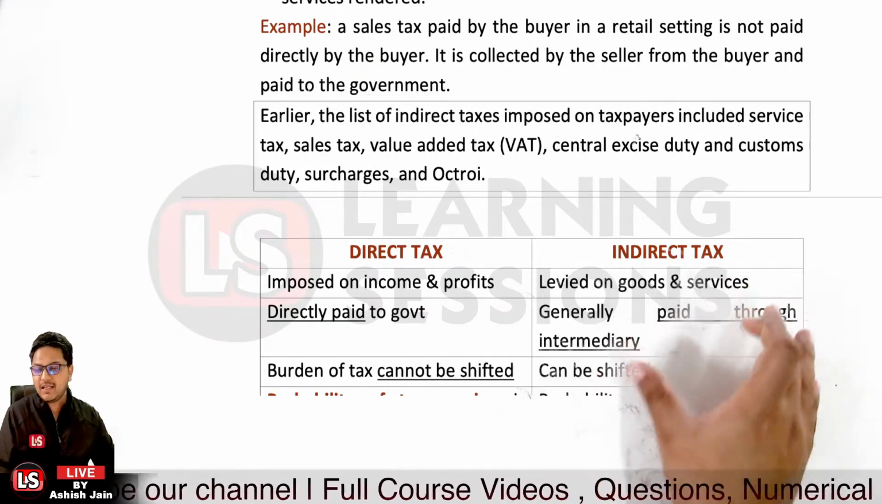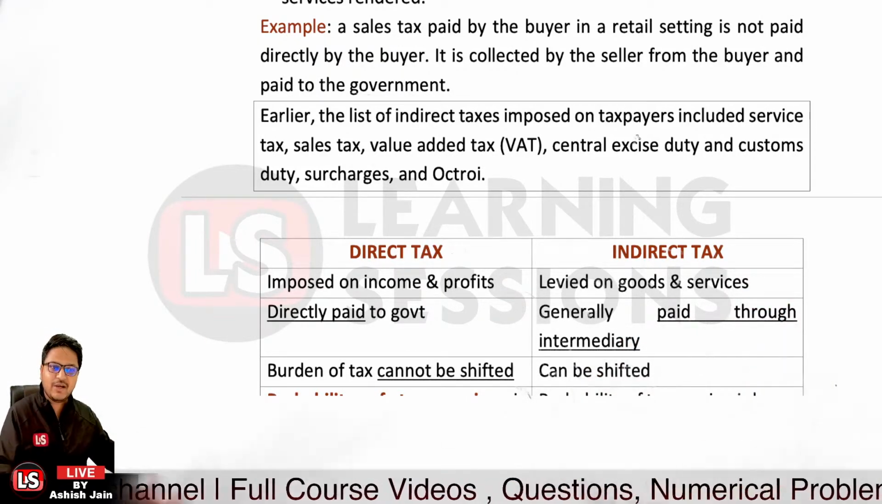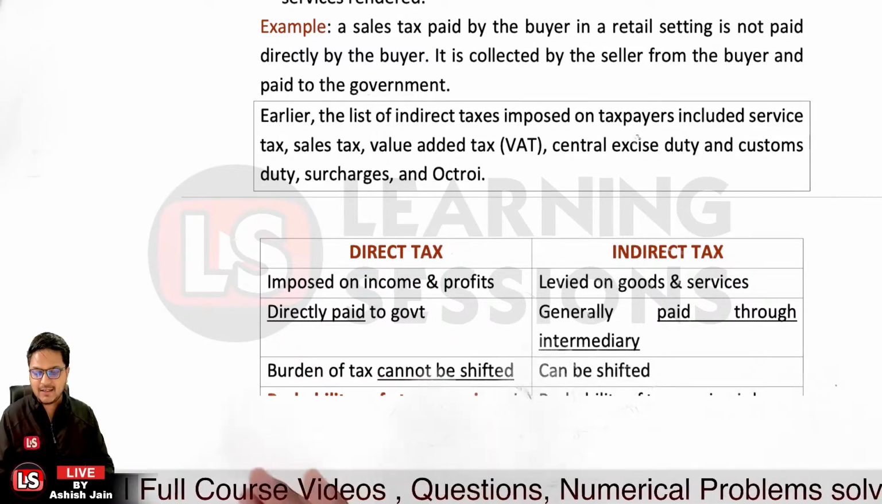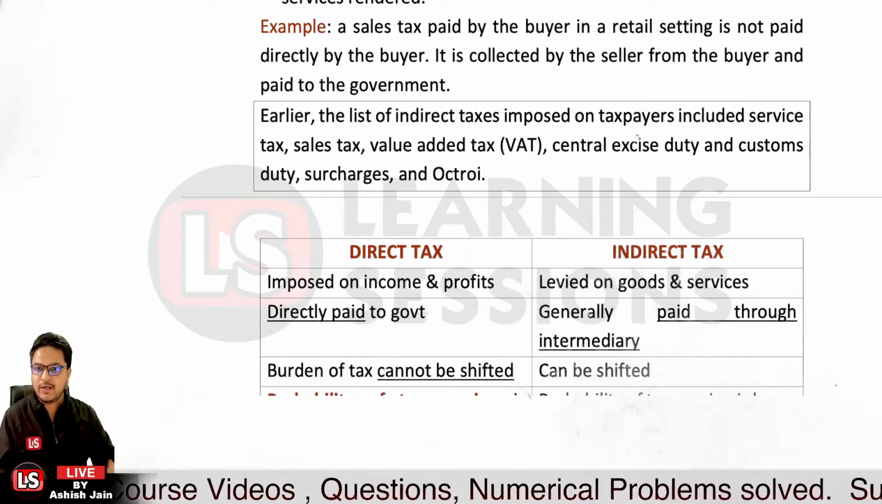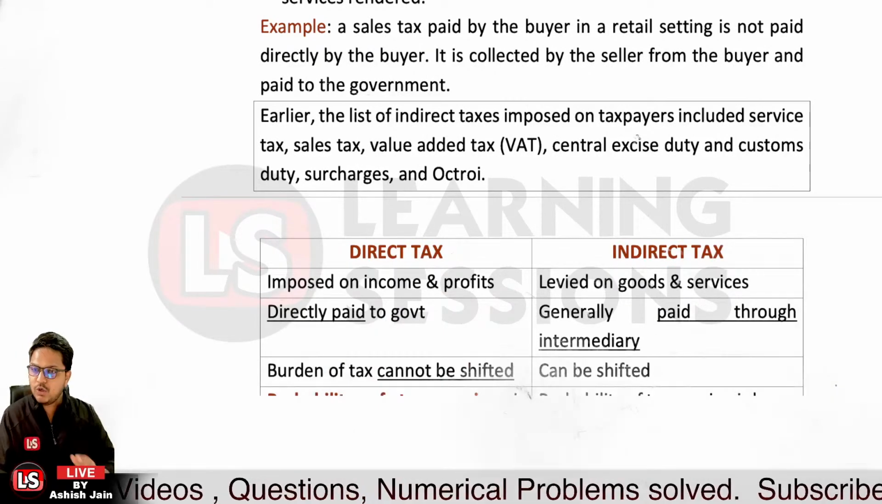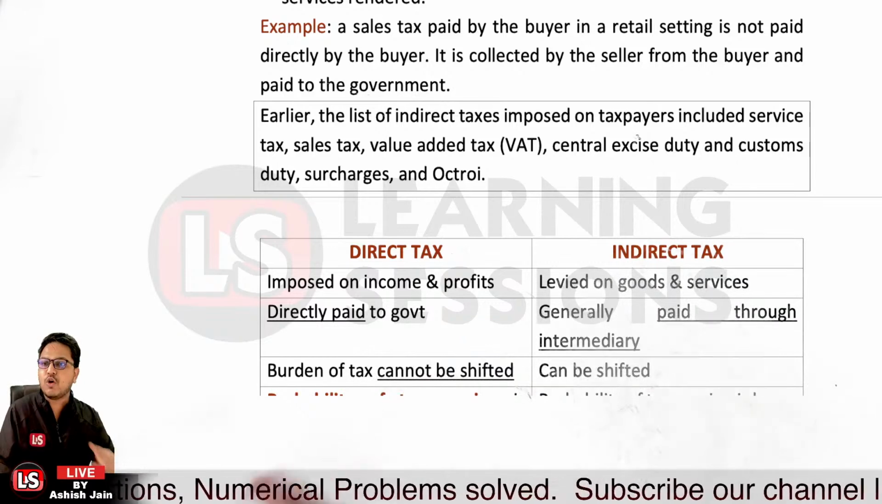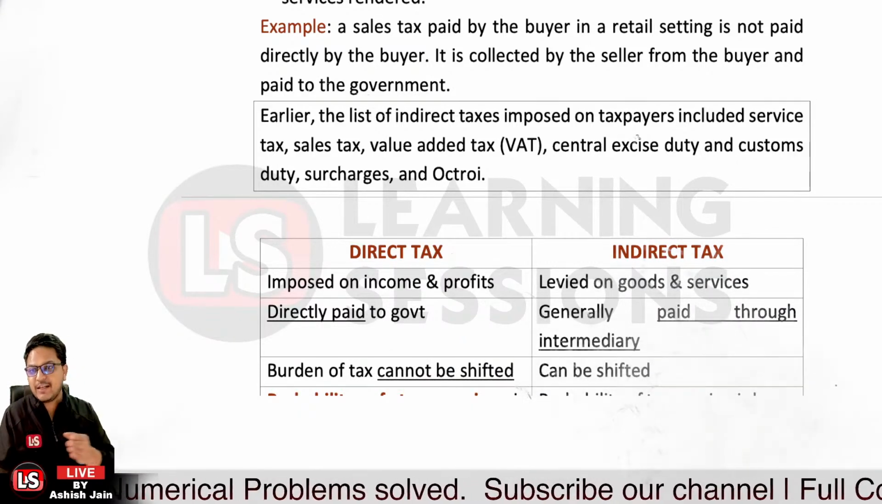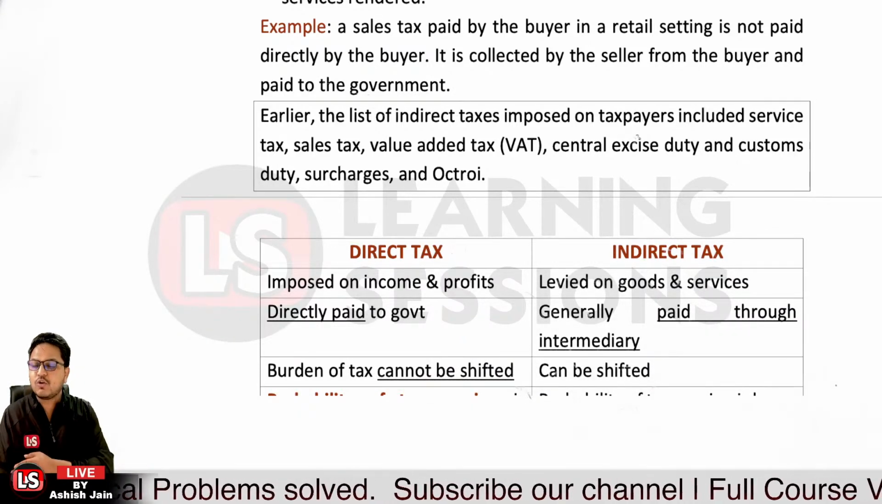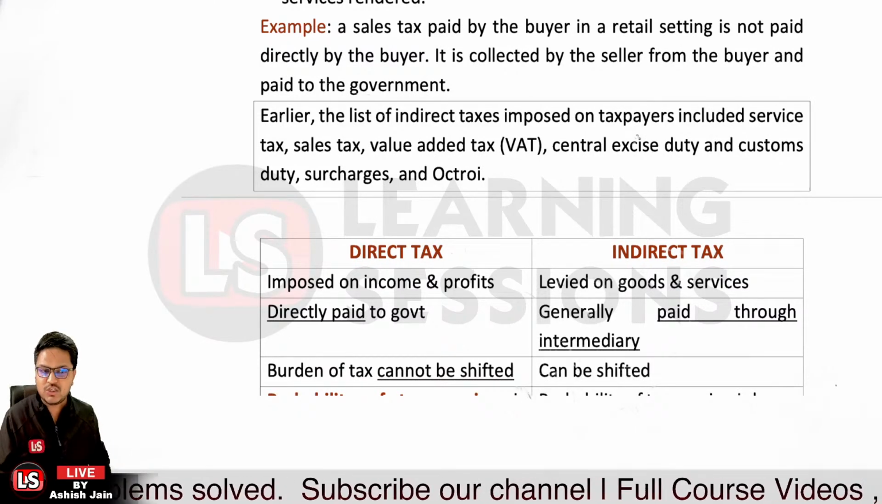And further, indirect taxes are generally paid through an intermediary. It's not that you will be paying it directly, it will be paid through an intermediary. Like the seller sold the goods to the buyer, the buyer is paying the tax, but the buyer will not be directly paying the tax to the government. The buyer will be paying the tax to the seller, and the seller will then be paying the tax to the government. So that's the concept related to GST.